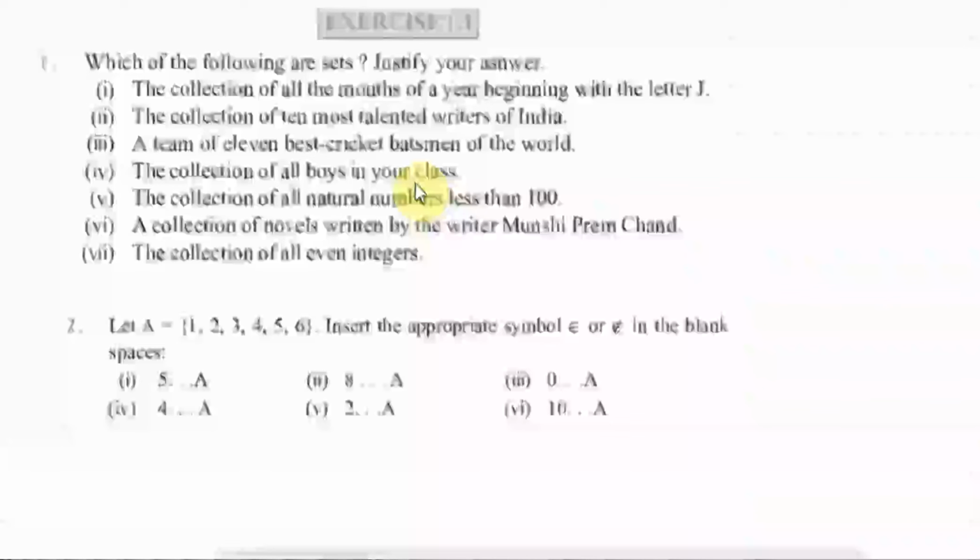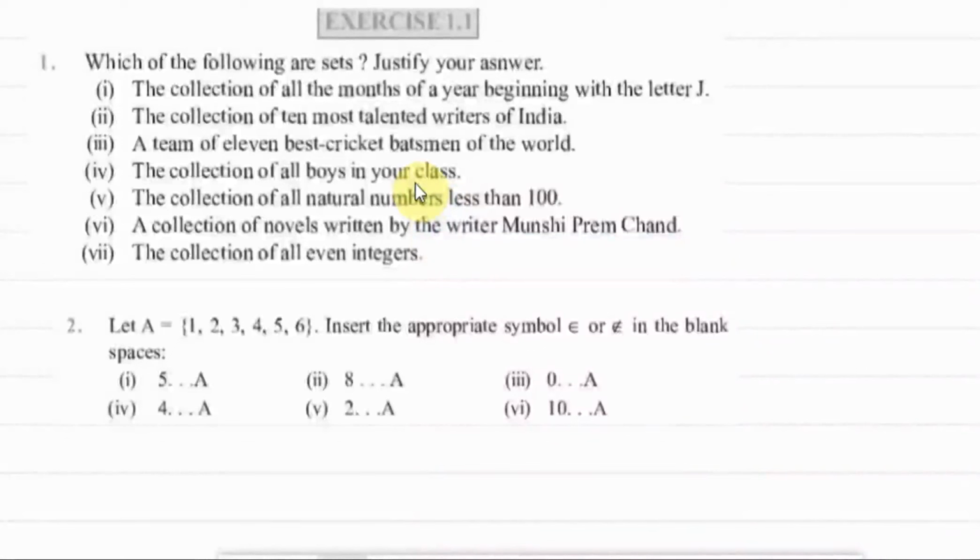So now we are going to start with the first exercise, exercise 1.1 of the NCERT. The first question is, which of the following are sets? We need to justify our answer giving a proper reason for whatever answer we choose. The first is collection of all the months of a year beginning with the letter J. How many months in a year begin with letter J? January, June, July. So these are well defined elements. So that is why it is a set.